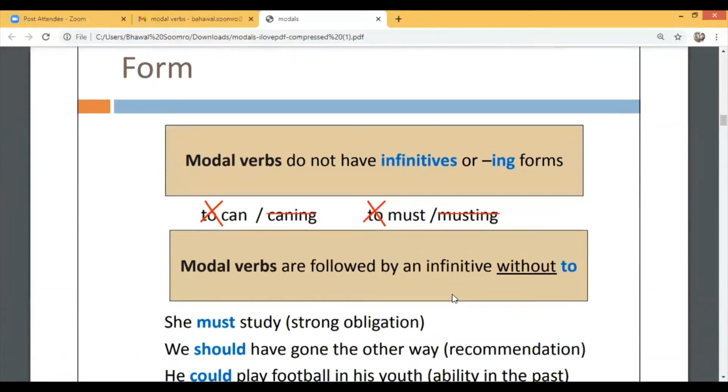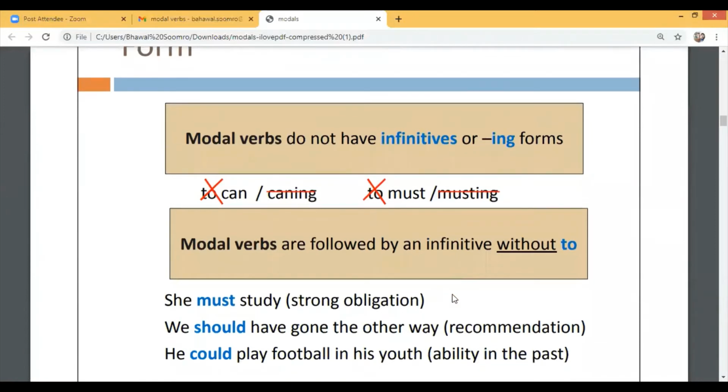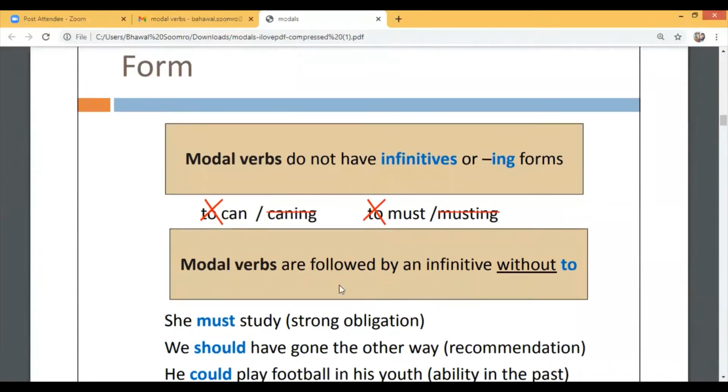Modal verbs do not have infinitives or ing forms. Like we cannot have to can or canning, or to must or musting. Modal verbs are followed by an infinitive without to.